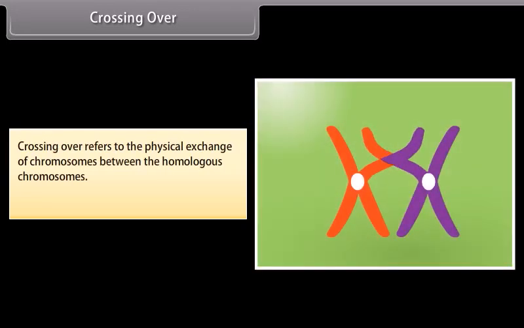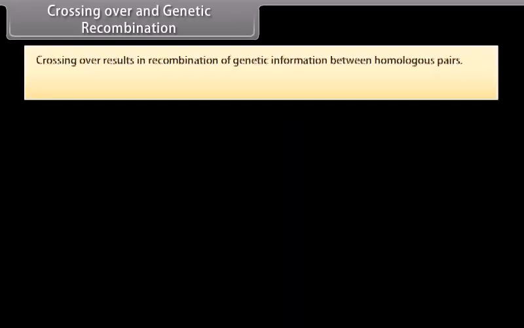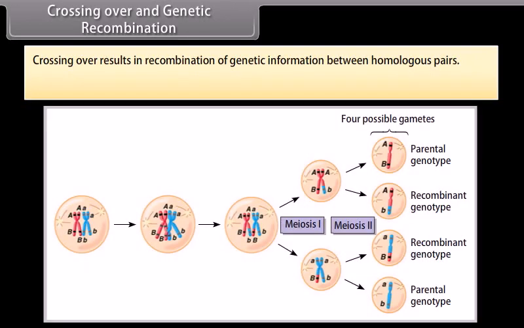Crossing over. Crossing over refers to the physical exchange of chromosome segments between homologous chromosomes. It occurs in the prophase of meiosis 1. Crossing over and genetic recombination. Crossing over results in recombination of genetic information between homologous pairs.